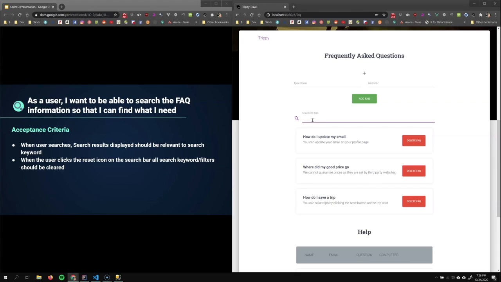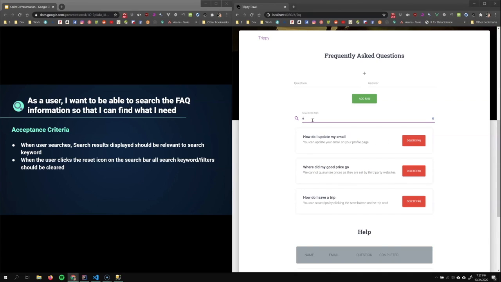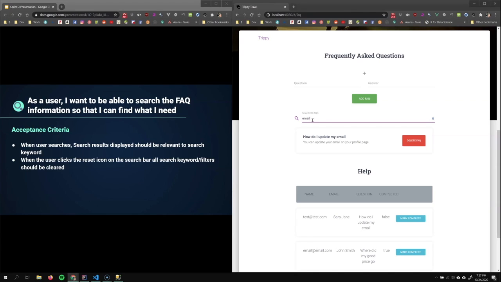So we have 3 fact items. Where did my good press go? How do I update my email? And how do I save a trip? So if we search for trip, it only brings up the one that says trip. Search for email, it only brings up the one that says email.